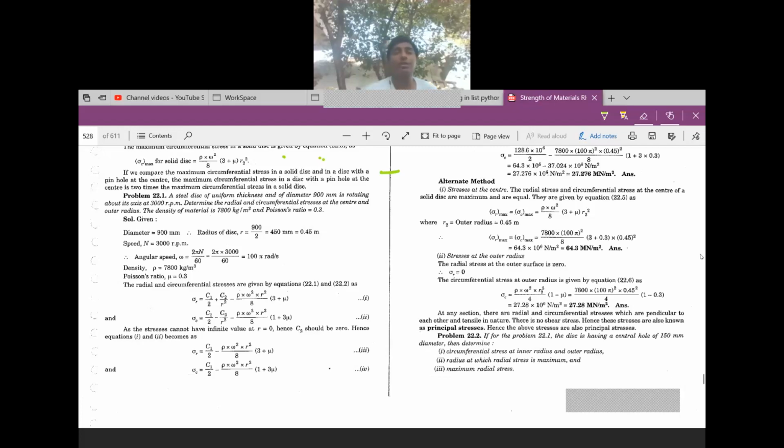He has given the density of the material as 7,800 kg per meter cube and Poisson's ratio as 0.3.